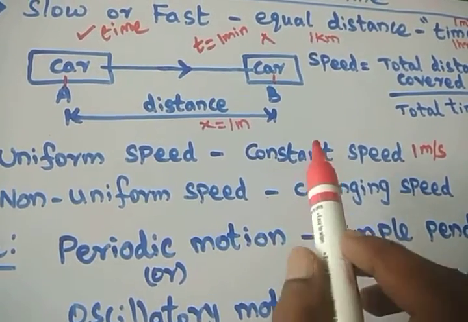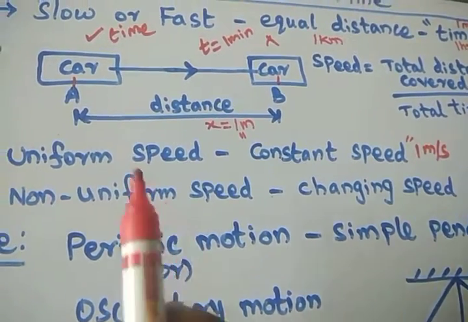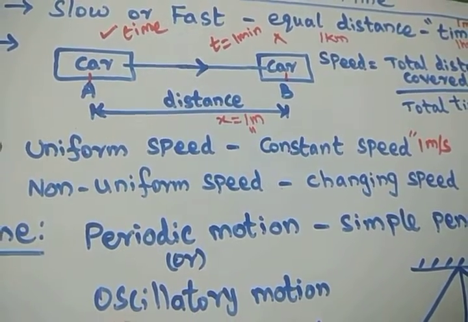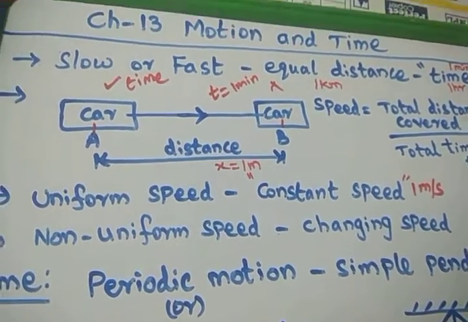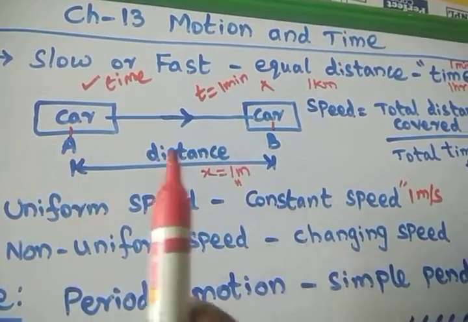So changing speed and constant speed are the keywords you have to keep in your mind for defining uniform speed and non-uniform speed. So what we are seeing is that motion means any body is moving from one place to another place.